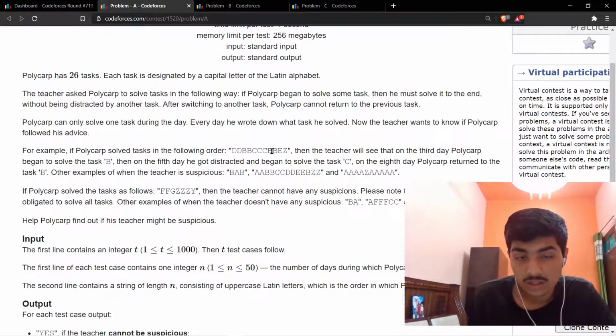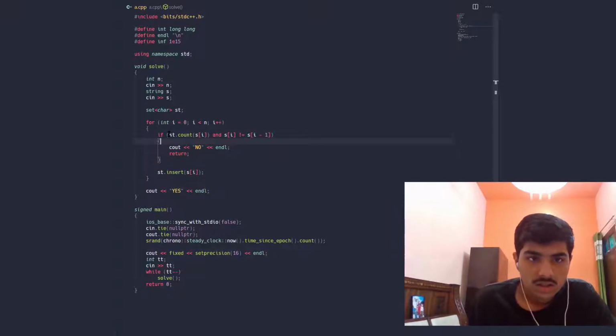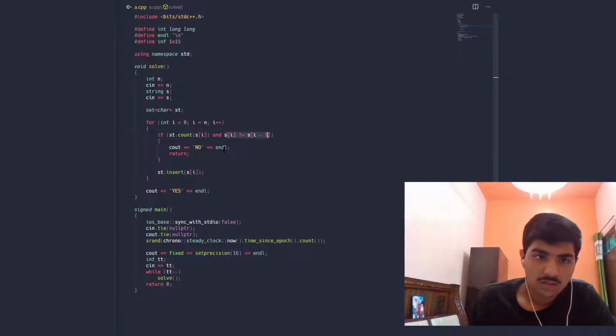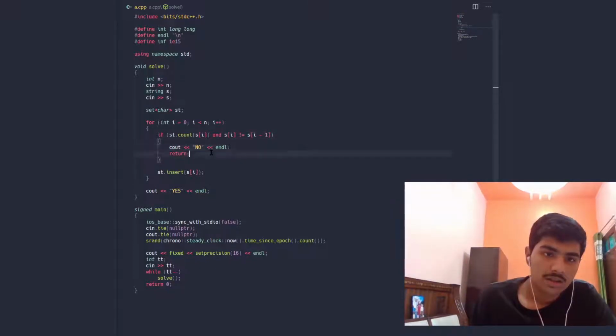But if they come in two sequences, then we have a problem. Like if B has come in this sequence, then we have no problem. But after this sequence, if B comes again, then this condition is going to be true and this condition is also going to be true. Then we are going to print no and then return.